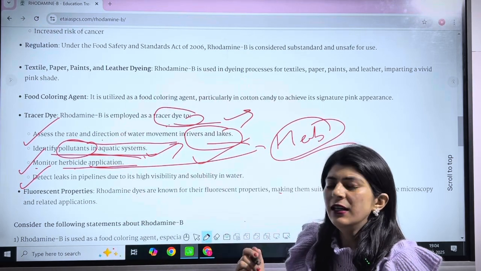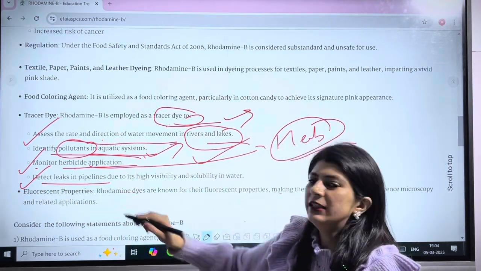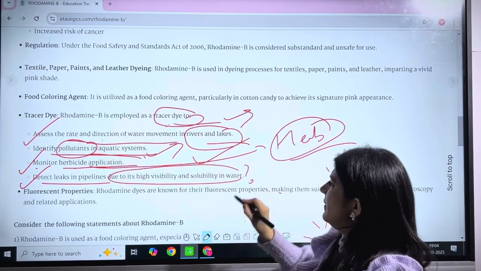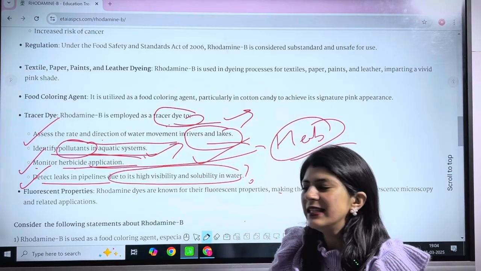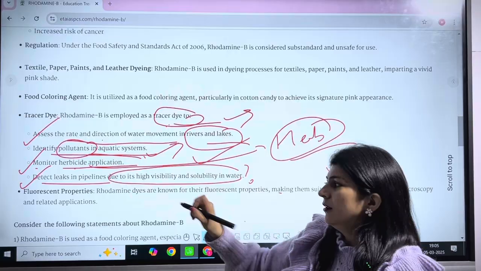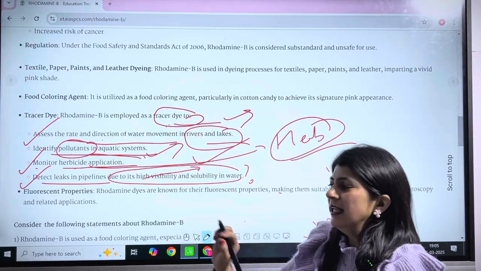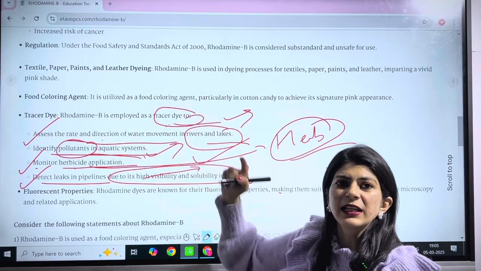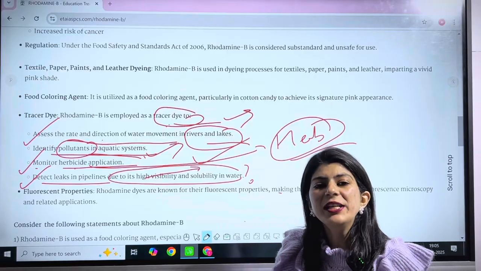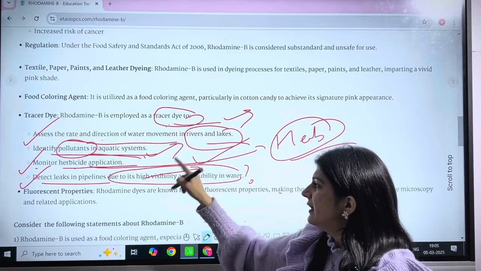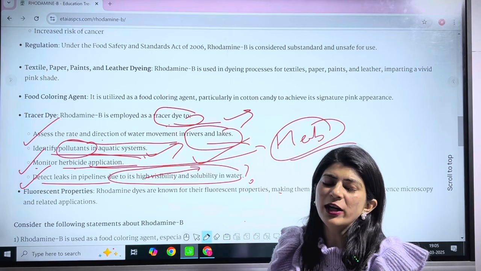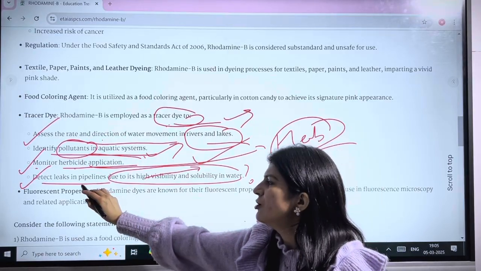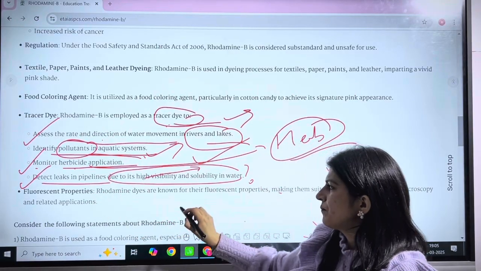Then the fourth one, it is also used to detect the leakage in the pipelines. Why is this being used in the detection of leakage in the pipelines? Due to one property, its solubility in water, which we have already studied. It is a chemical compound which is highly soluble in water, and this property of rhodamine B makes it usable to detect leakage in the pipelines.